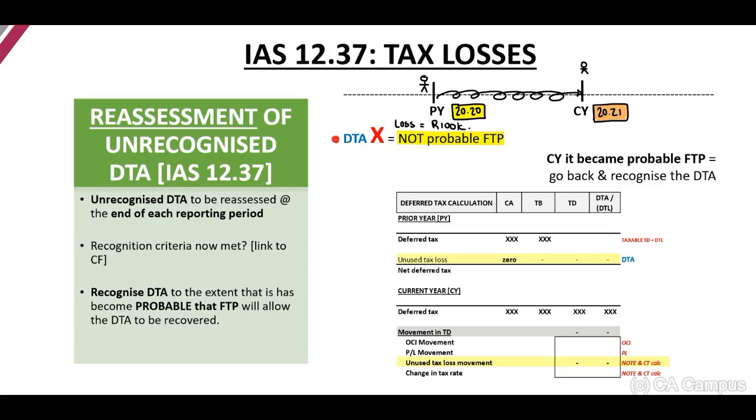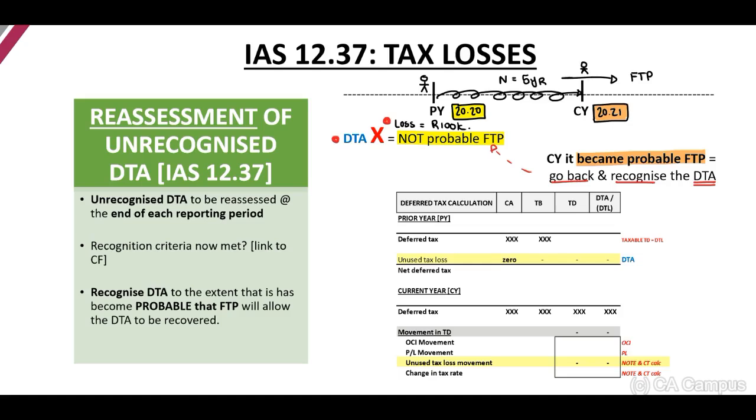The standard indicates to us, if it became probable that there will be future taxable profits, for example, we've signed a contract for a 5-year period and based on the cash flow it is probable that there will be future taxable profits, we may go back and recognize the deferred tax asset relating to the prior year loss, which we had not recognized.